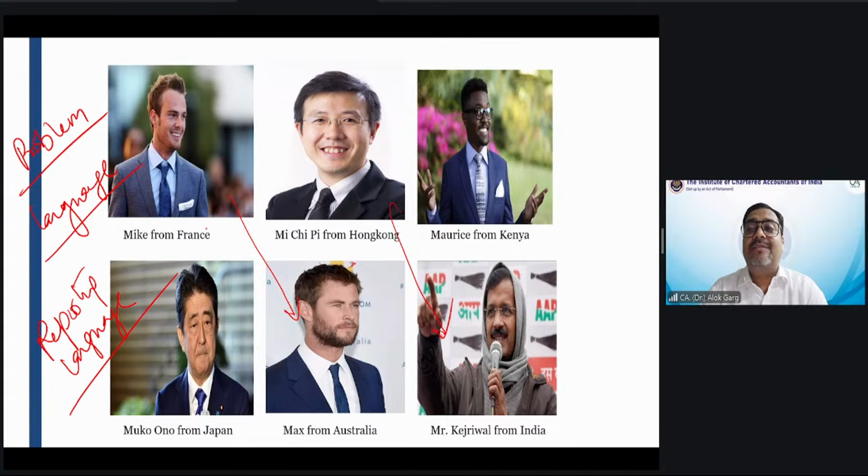My dear friends, now, sir, which GAAP can be followed? IFRS. What is the full form of IFRS? International Financial Reporting Standard. Have you found any name of a country, continent, or geography in the name of IFRS? The answer is no. Globally, International Financial Reporting Standards have been drafted which are unbiased, not territory specific, not country specific.